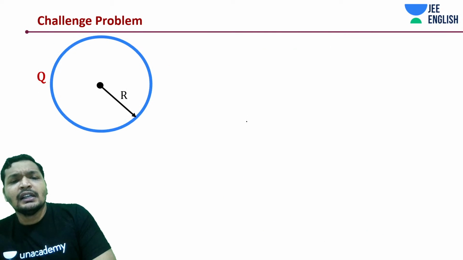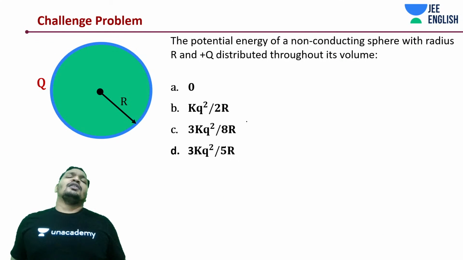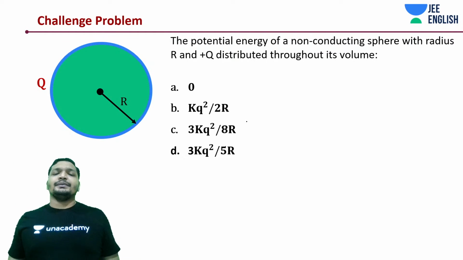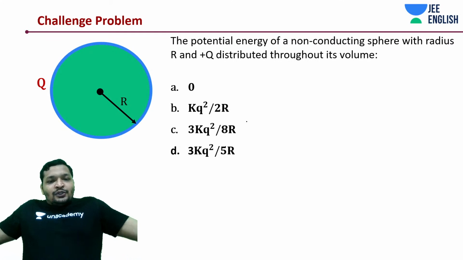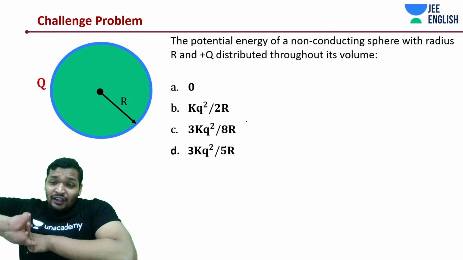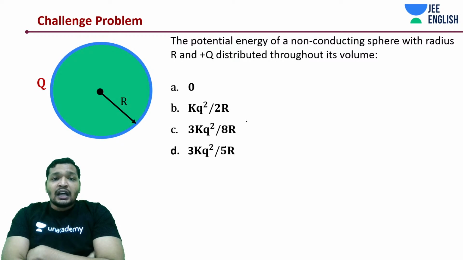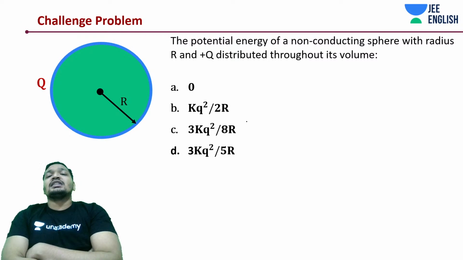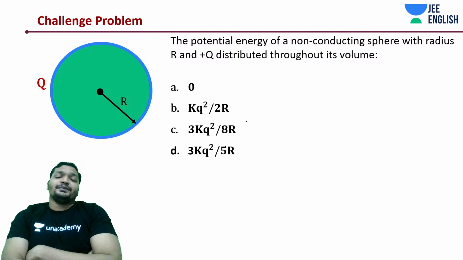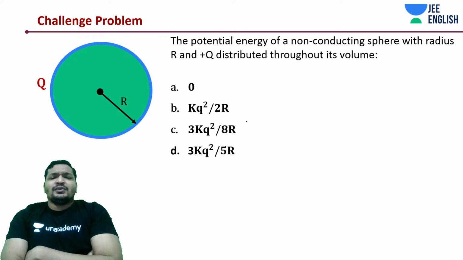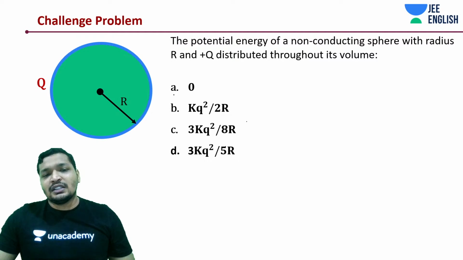Alright, let's get into another interesting concept. This time, why don't you just get started on this? So, the potential energy of a non-conducting sphere with radius r and plus Q charge distributed throughout its volume. Now, what is the potential energy going to be? Is it going to be zero? We, of course, right now know that it's not at all zero.